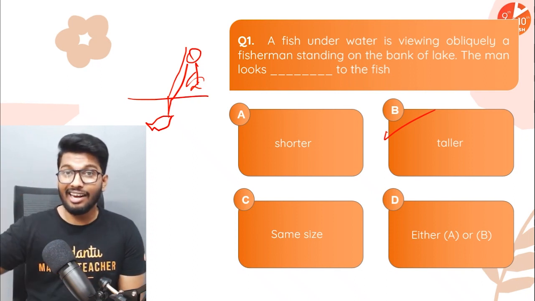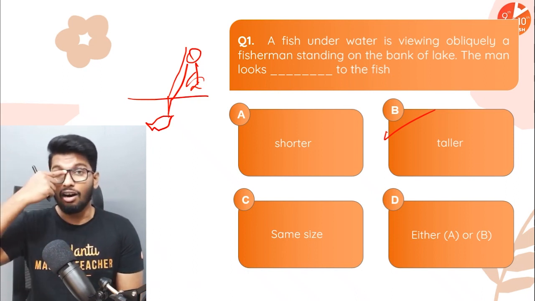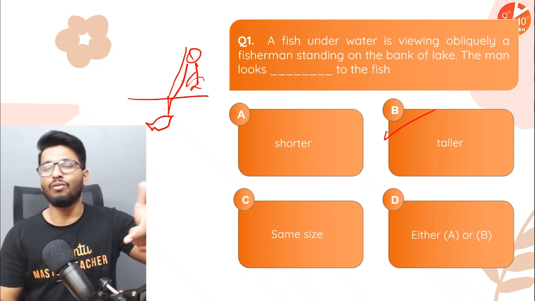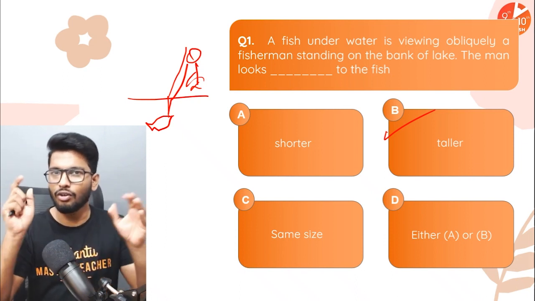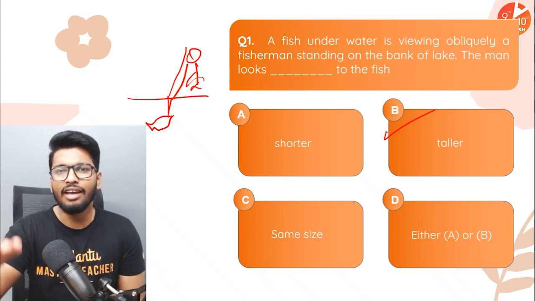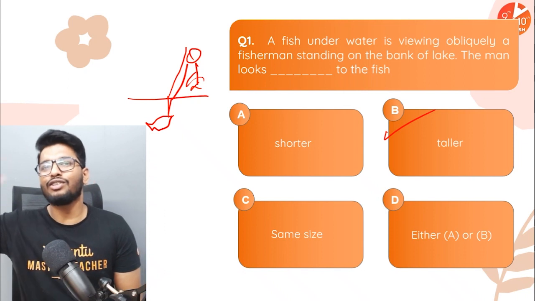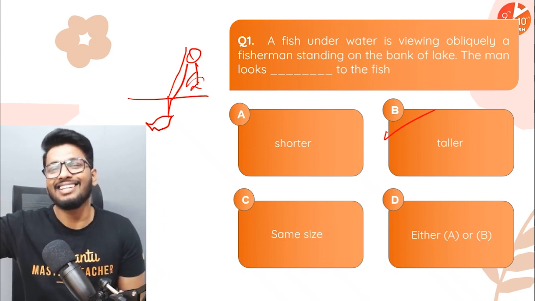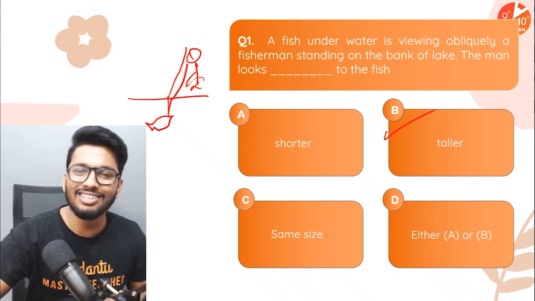Now, if the question was about a person watching the fish from the bank of the river, that would have been shorter. Why? Because light is traveling from a rarer to a denser medium, so it's going to bend towards the normal. It's like when you look at the depth of a bucket and it looks higher than its actual position. Here they're talking about the fish looking at the fisherman, so that would be taller, because light is bending away from the normal. Too much explanation, right? But the answer for this question is option B.